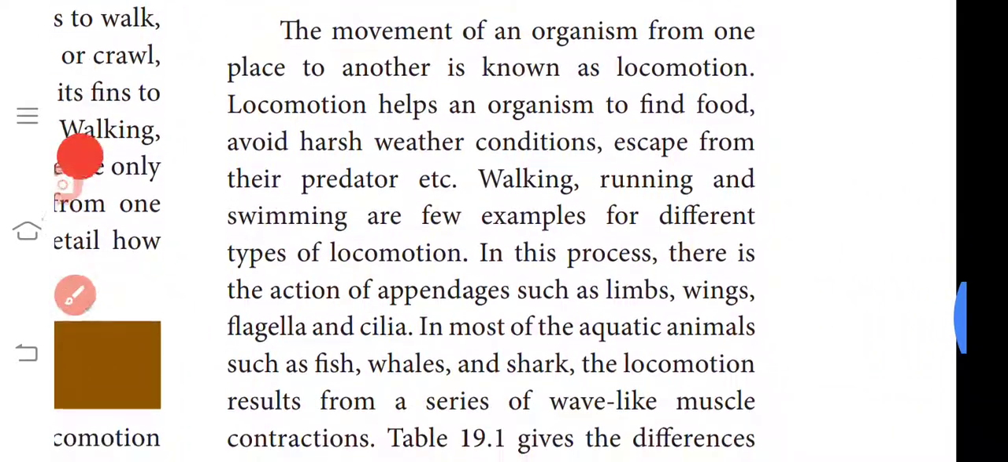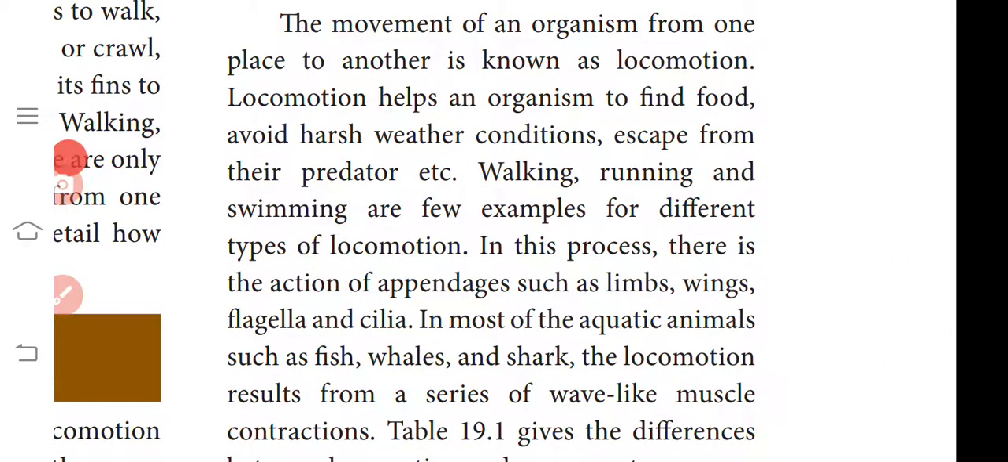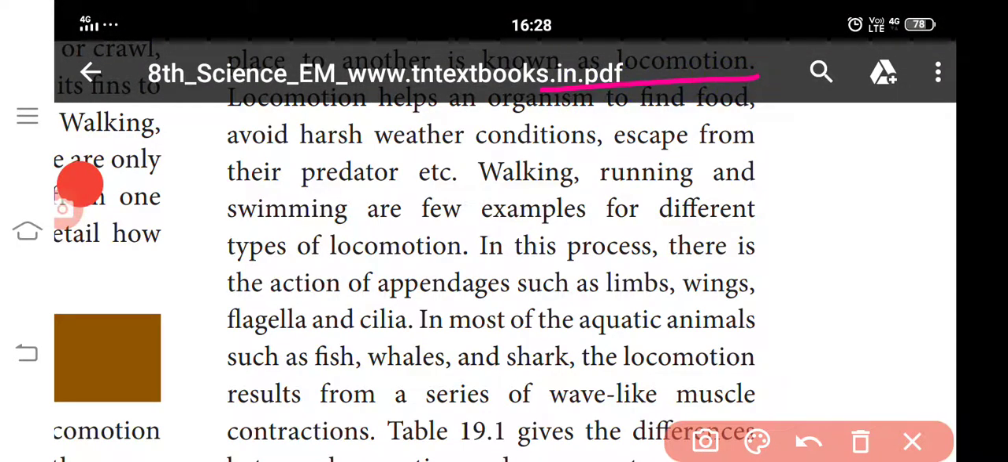Movement of an organism from one place to another place is known as locomotion. Instead of the act of changing the place or position by one or more parts of the body, it is the movement of the whole organism. That is the first thing we learn about movement. Next, an organism moving from one place to another place.